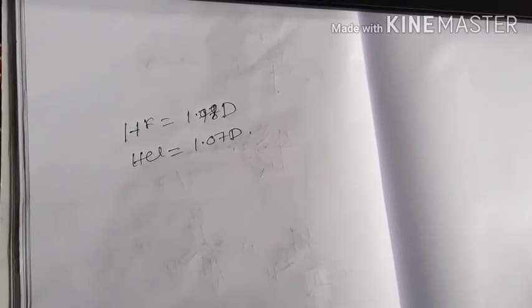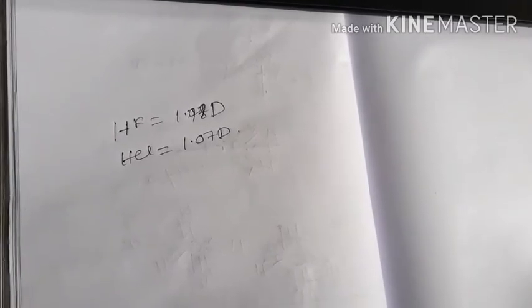Again, see, the shapes of the molecule can be determined from the dipole moment. As already discussed, in case of a molecule containing more than 2 atoms, the dipole moment not only depends upon the individual dipole moment of the bonds, but also on the arrangement of the bonds. The dipole moment actually is used to find the shapes of the molecule. For example, you know that the dipole moment of water is 1.85 D, while that of carbon dioxide is 0.